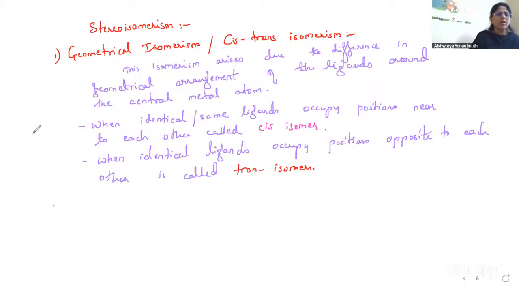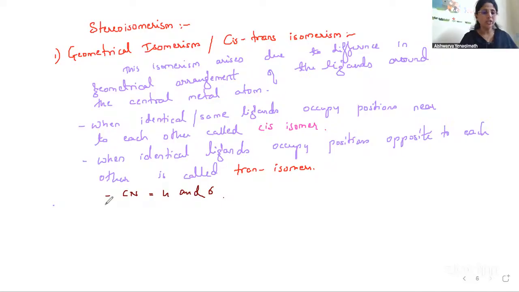So let us try to understand this with an example. What is a cis isomer? When they occupy the same positions. It is very common in disubstituted complexes with coordination numbers 4 or 6. When the coordination number is 4 and 6, we talk about geometrical isomerism. So let us take an example with coordination number 4.